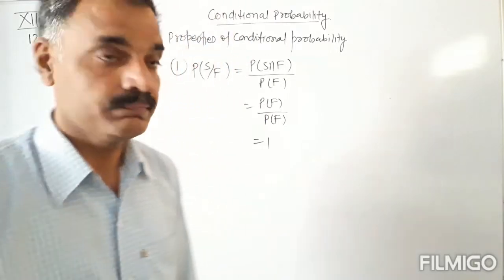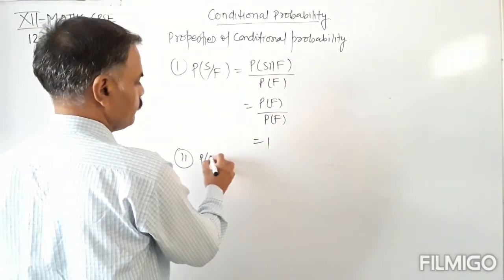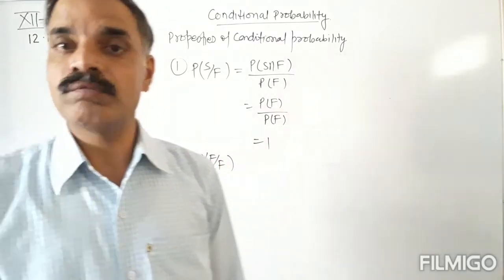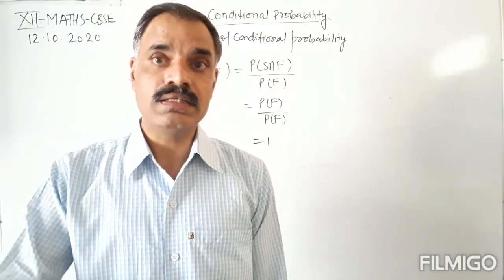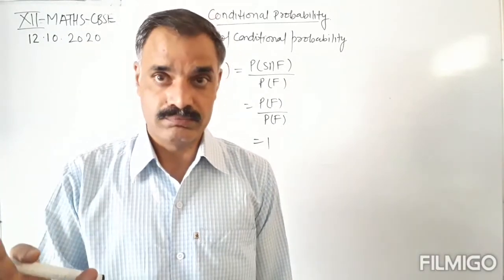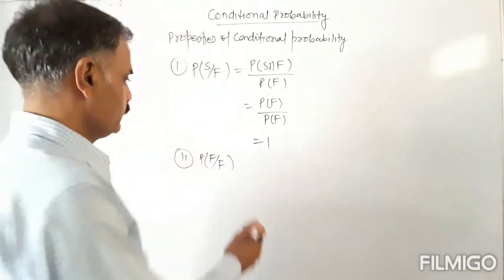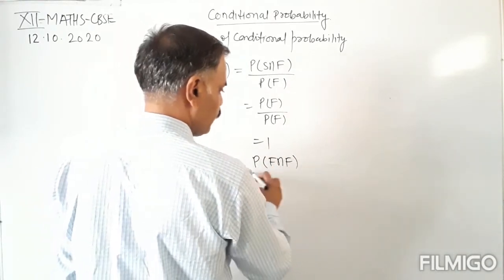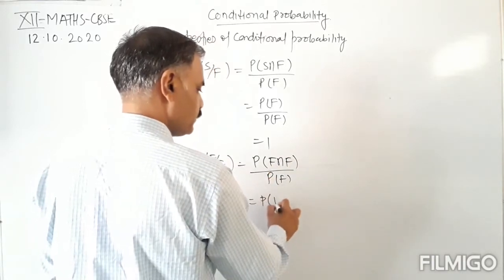This is the first property, and the second property is probability of F given F. Probability of F given F means probability of F under the condition that F has already occurred. The same event has already occurred. Okay, so this is equal to P of F intersection F upon P of F, and F intersection F is also equal to F.